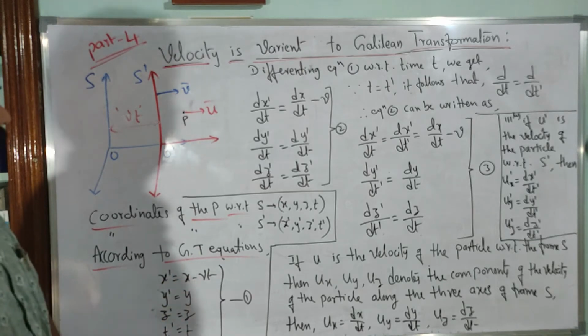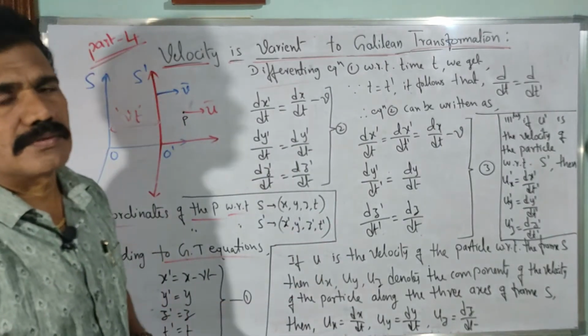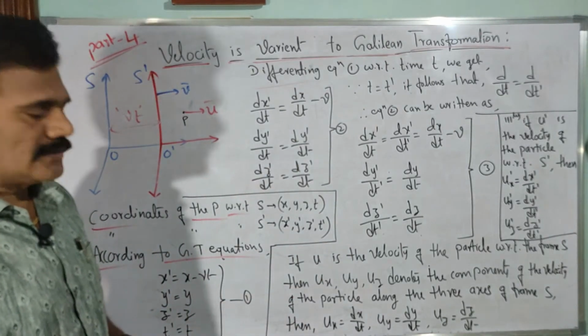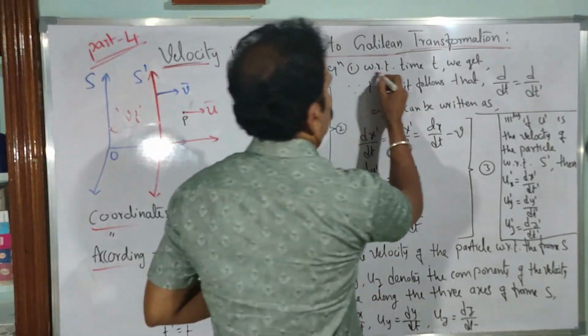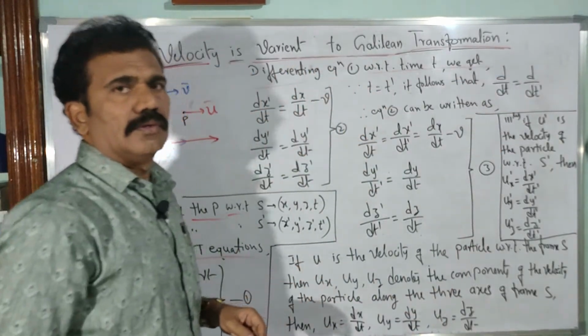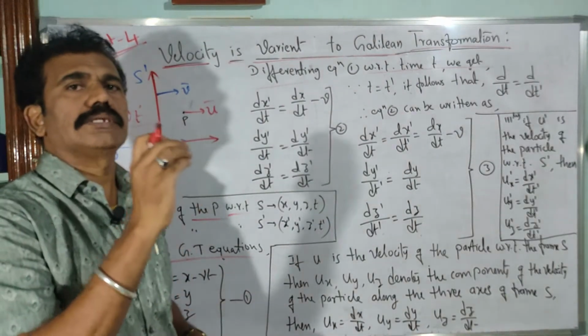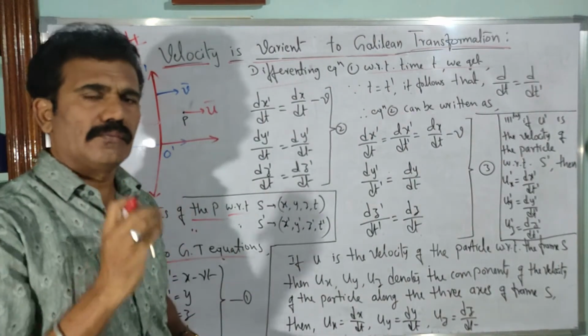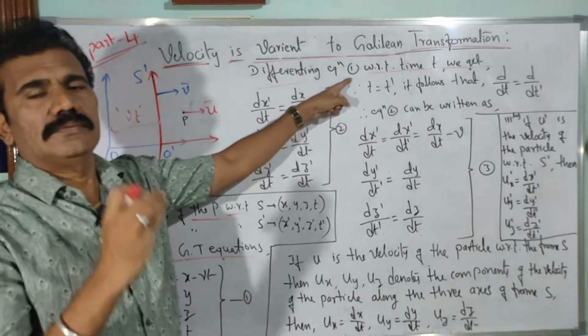Now use these equations. Let us proceed. Mathematically, we can differentiate the set of equations 1 with respect to time t. Because if x, y, z indicate the position coordinates, then the rate of change of position always gives the velocity. So you differentiate the equations to get the rate of change of position.